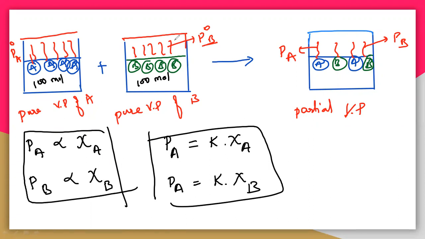See here. First I'm taking PA, which is directly related to XA, and this PA is equal to a constant K into XA.